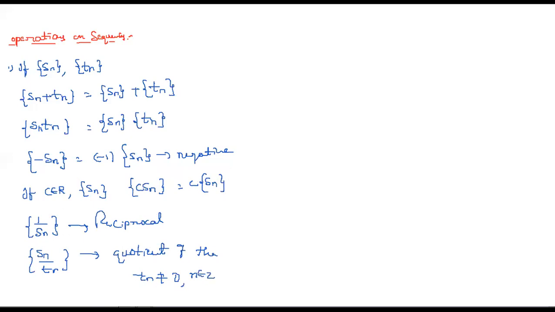Okay. Suppose I choose the sequence Sn as 1, 2, 3 and so on, and the sequence Tn as 3, 4, 5 and so on. Then they ask us to find the sequence Sn plus Tn.